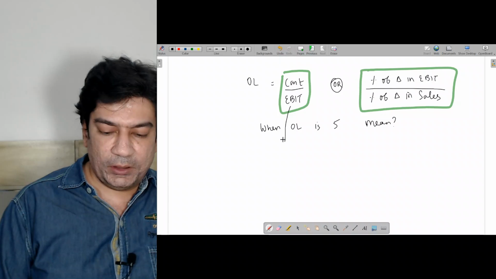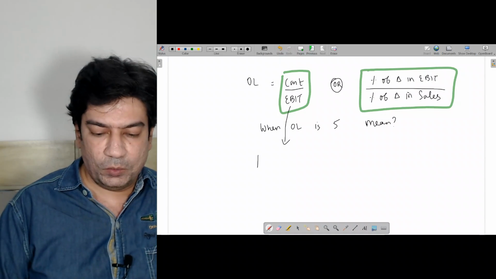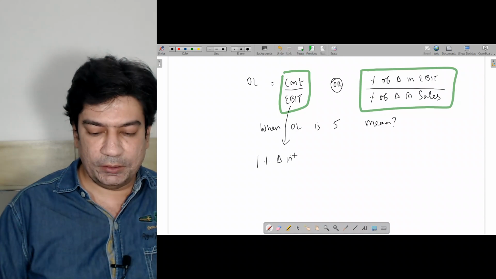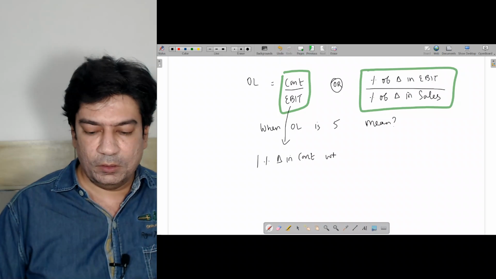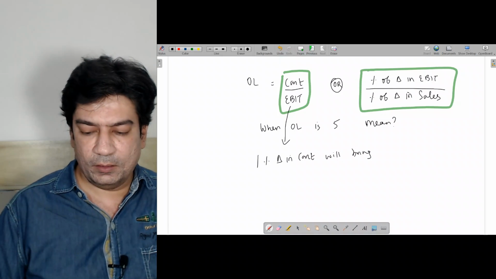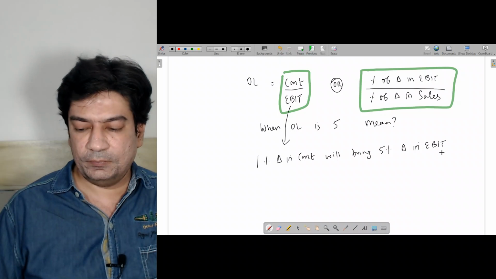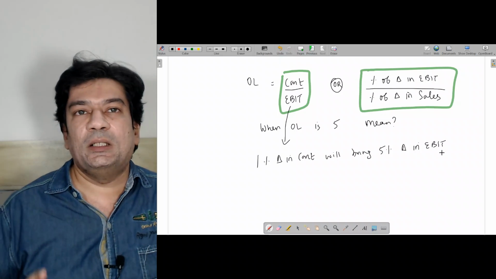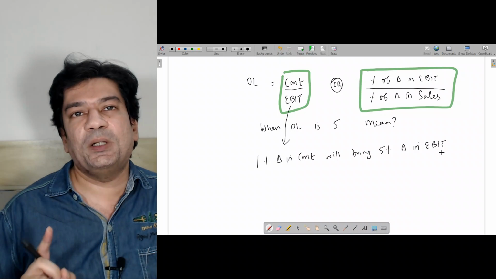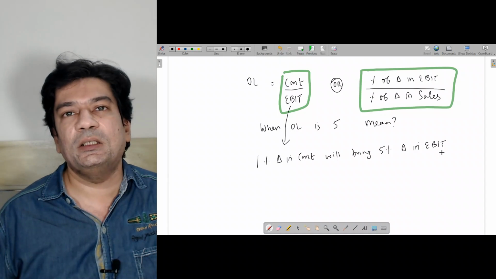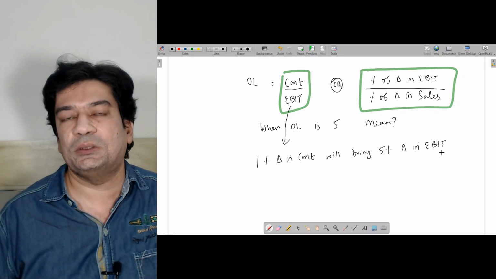So I will tell you the interpretation. For the first formula, the interpretation would be that a 1% change in contribution will bring a 5% change in EBIT. If your contribution changes by 1%, your EBIT is going to change by 5%.